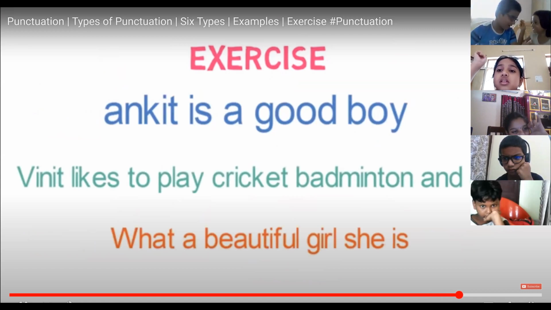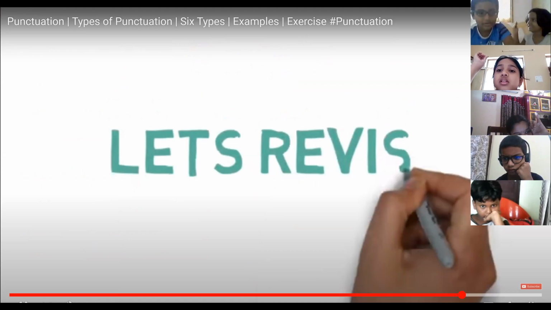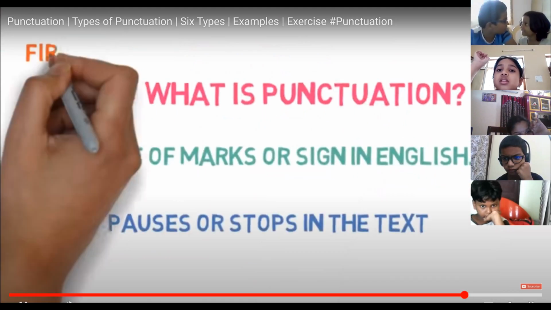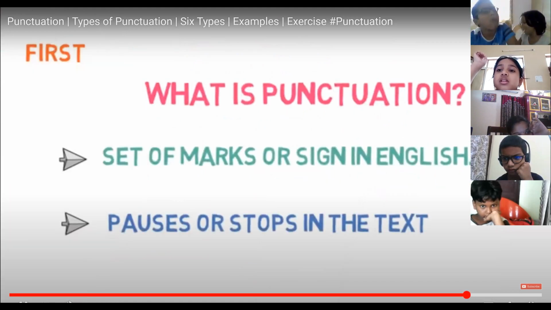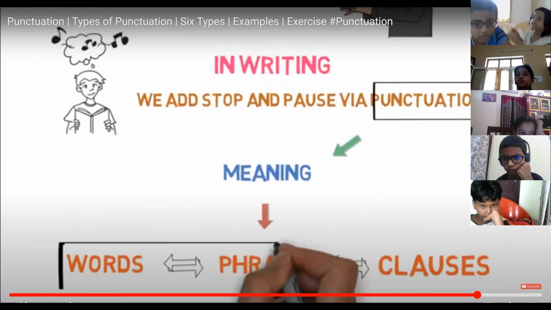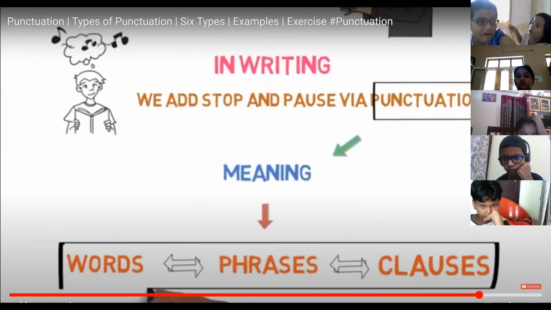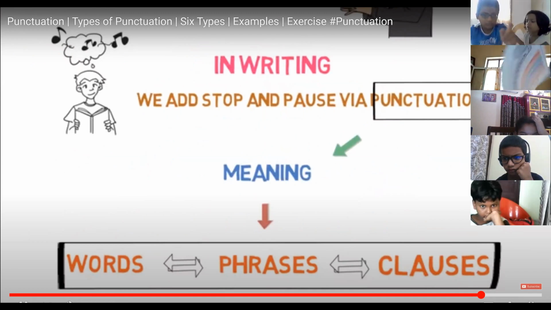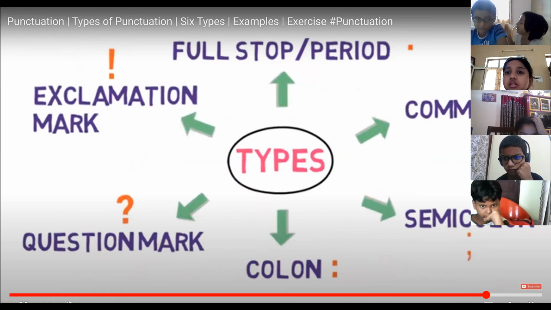That's all in this video. Let's quickly revise what we learned in this lesson. First, we understood what a punctuation mark is. It is a set of marks in English used to indicate pauses and stops in text. And it essentially clarifies the meaning of text by linking or separating words, phrases or clauses. Then we looked into the 6 principal punctuation marks in English with examples.